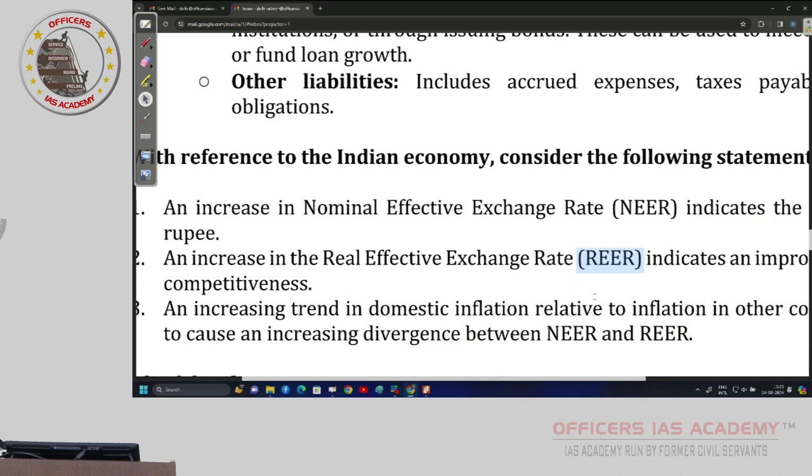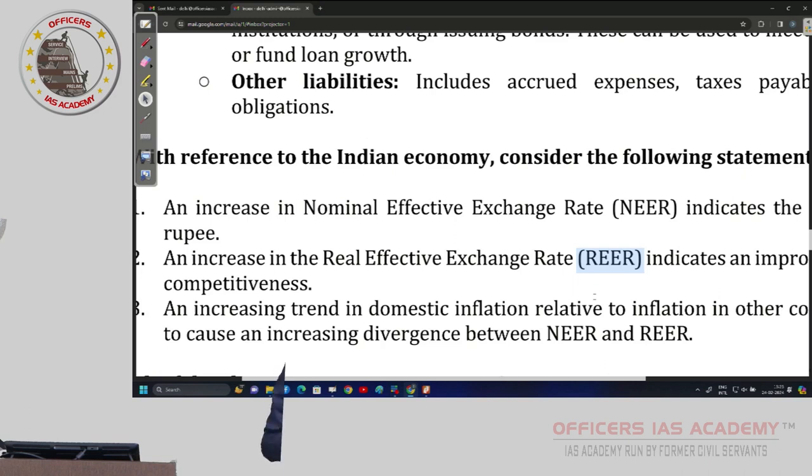If a lot of Trumps come to India, tourism, then what will happen? 82 will become 81, 80, 79, 78, 77 because a lot of dollars are coming in. If a lot of you civil service aspirants go abroad, you are buying dollars, 82 will become 83, 84, 85, 86, 87. Yes or no? Rupee will depreciate. This is a bilateral nominal exchange rate.